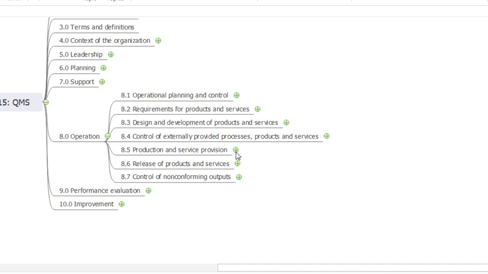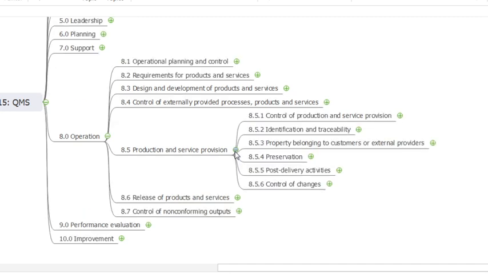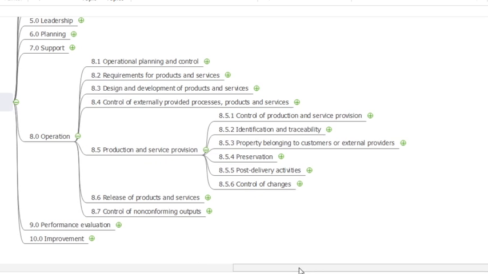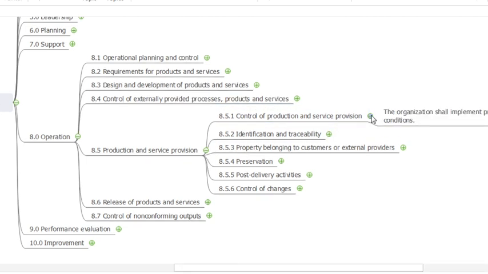Now 8.5 product and service provision. Product and service provision here talks about 8.5.1 control of production and service provision.